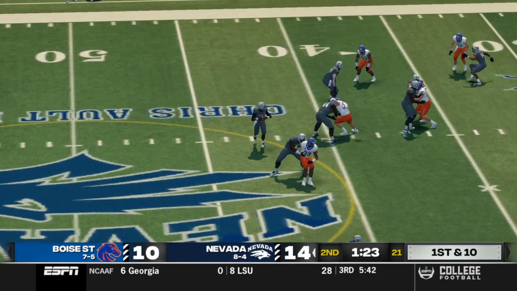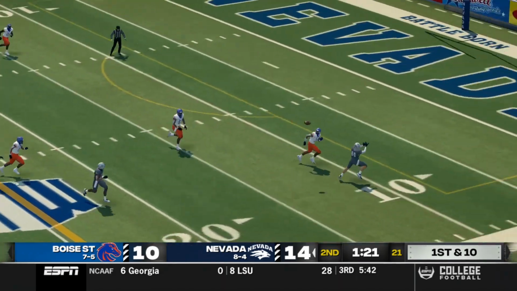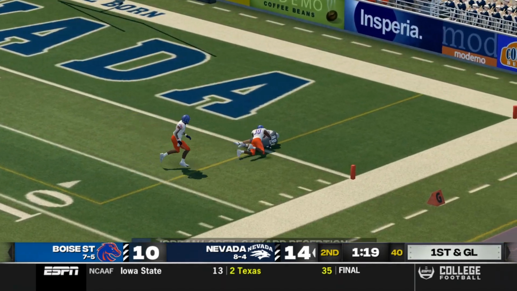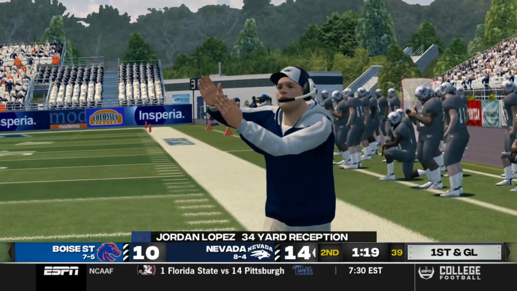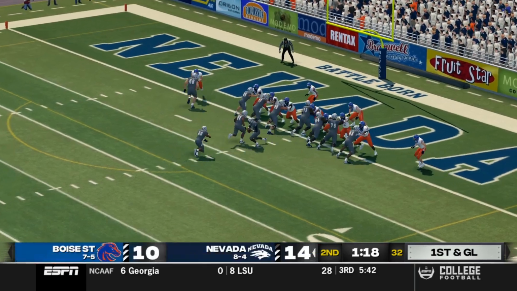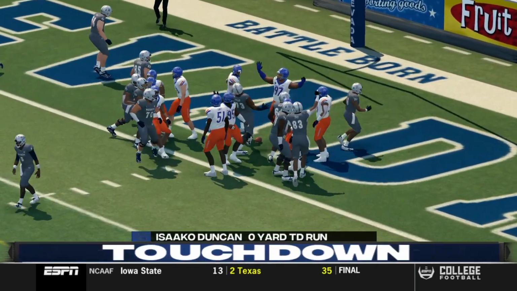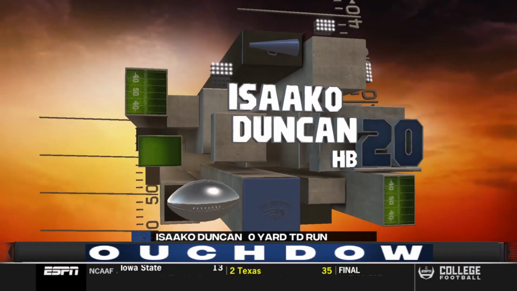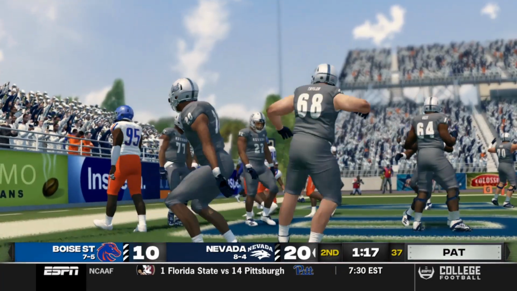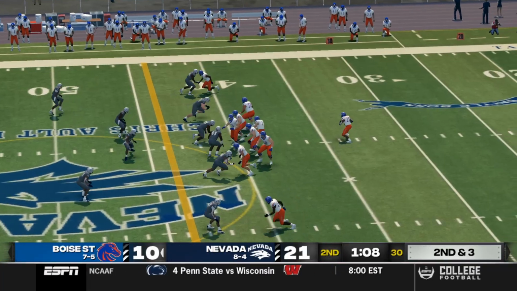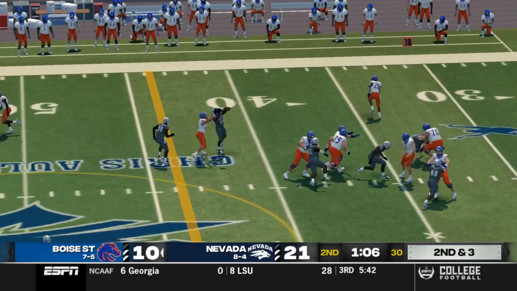And then Kirkland with some really nice protections got the time to get it to Jordan Lopez down to the 1. A little timeout there for Coach as he gets Zacho Duncan in the end zone with a very short yardage touchdown run. And that puts Nevada up 21-10.